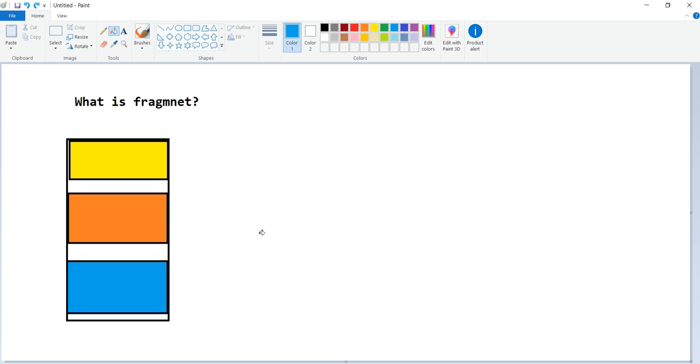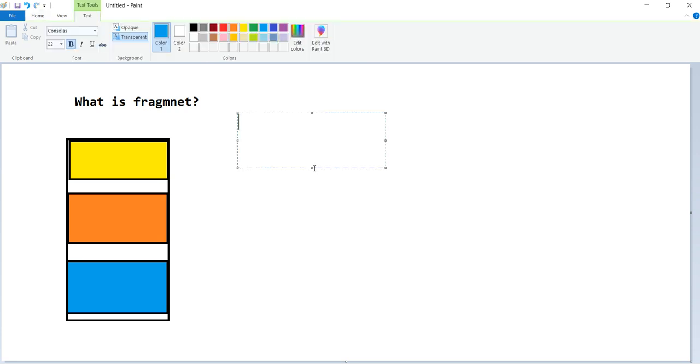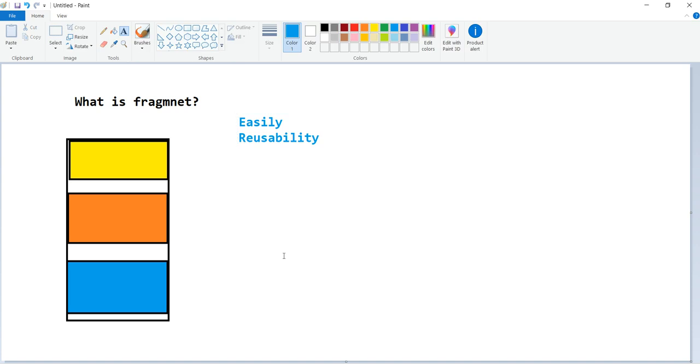If it is in a separate file, then we can easily access the data without any load on a single class. Also we can reuse it. Easy access and reusability wherever you want.